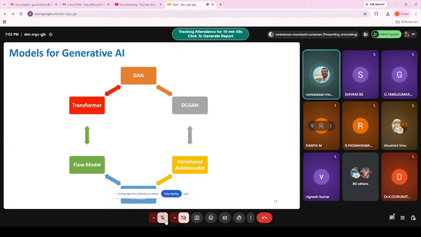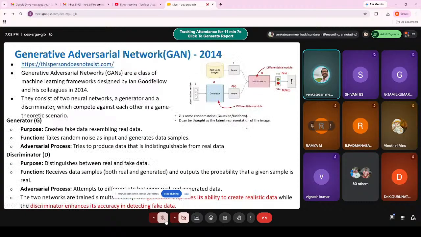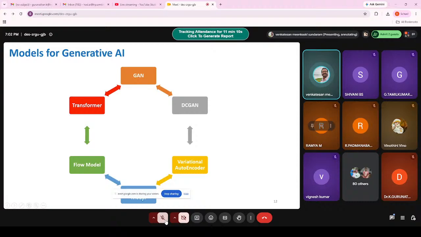The important generative AI models are GAN, Generative Adversarial Network, then DCGAN, third is the variational autoencoder, fourth is the diffusion model, fifth is the flow model, and then the transformer. These are the six important generative AI models used in the background to generate the required content. Let us see them one by one.